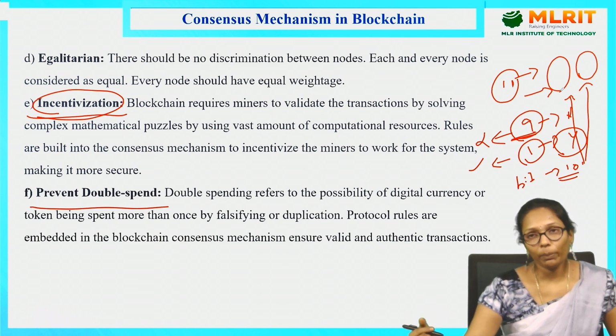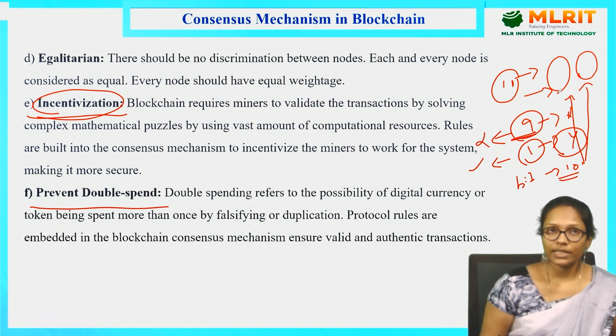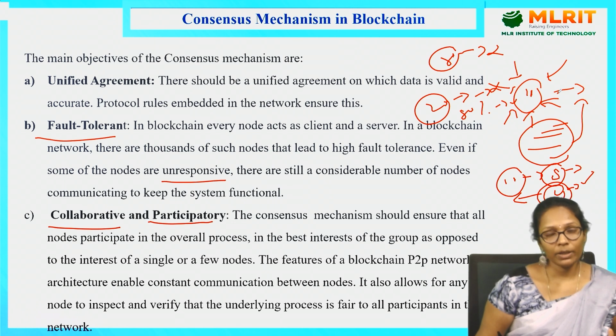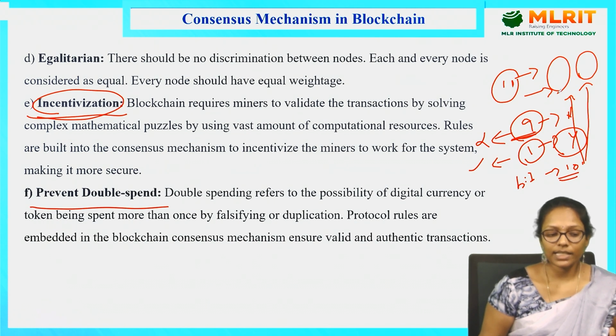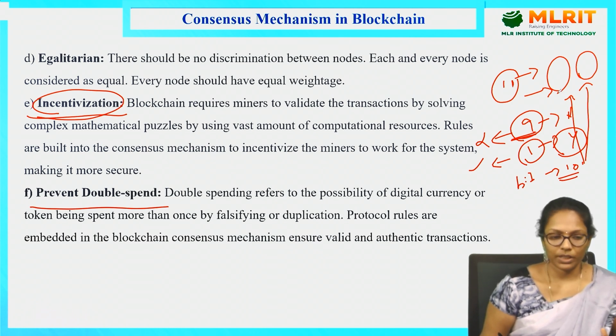So if I properly verify the transaction before entering it into the blockchain itself, then I can overcome this double spending concept. So these are the different objectives of the consensus mechanism: unified agreement, fault tolerant, collaborative and participatory, egalitarian, incentivization, and prevent double spending. So using this consensus mechanism, we are going to achieve all these objectives.